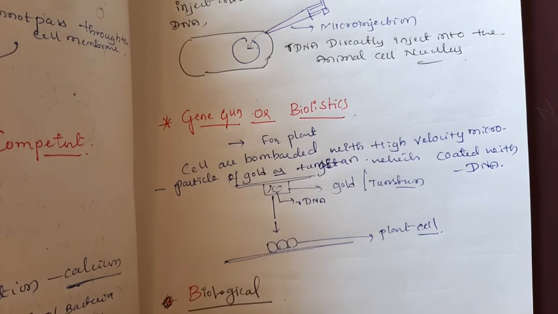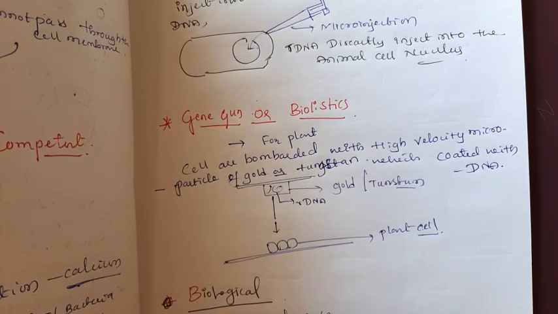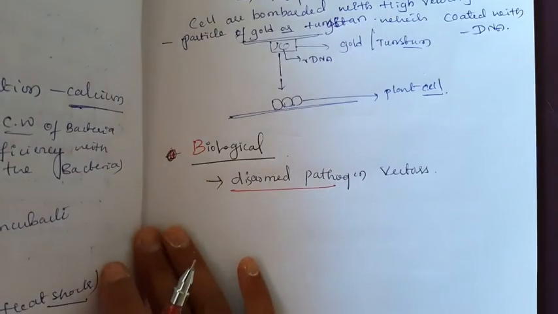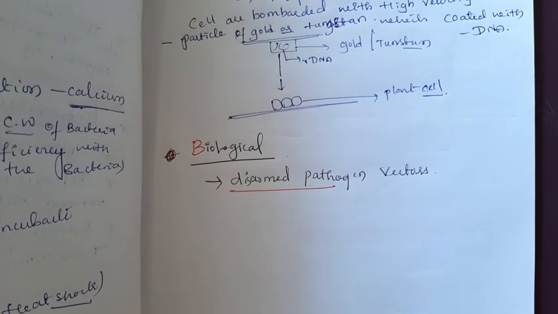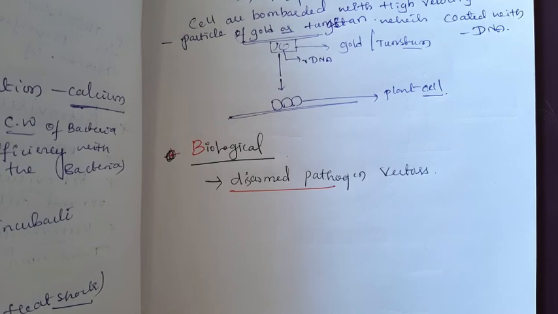This is done using disarmed pathogens like bacteria and viruses, pathogen vectors which, when allowed to infect the cells, transfer the recombinant DNA into the host. Disarmed means there are no unfavorable genes, or virulence. Even after insertion into the host, it will not change its original combination.